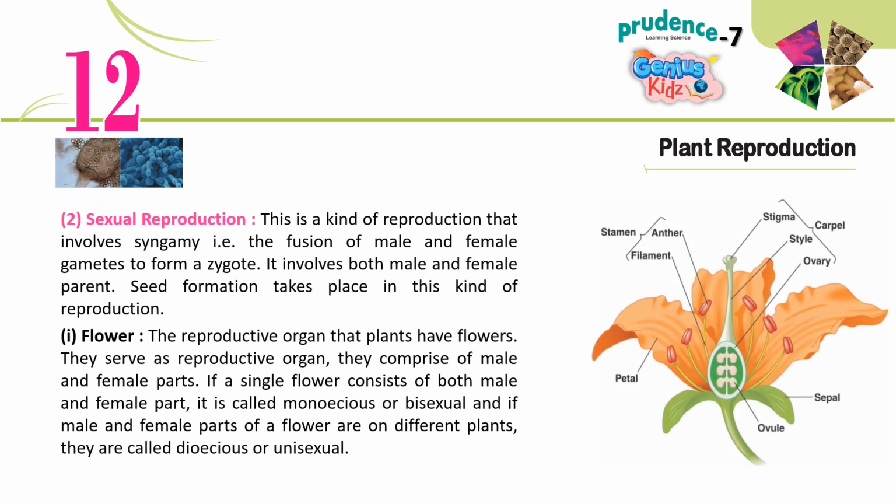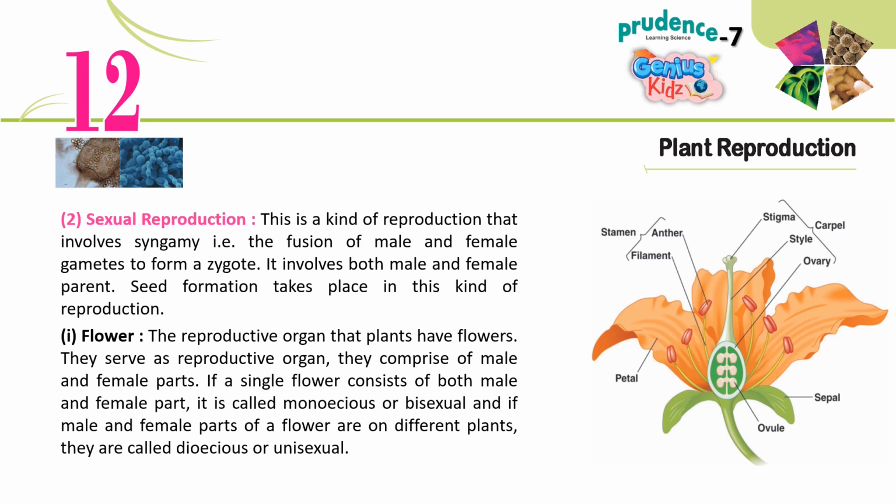2. Sexual reproduction. This is a kind of reproduction that involves syngamy, that is the fusion of male and female gametes to form a zygote. It involves both male and female parent. Seed formation takes place in this kind of reproduction.